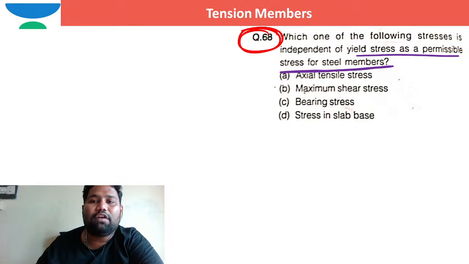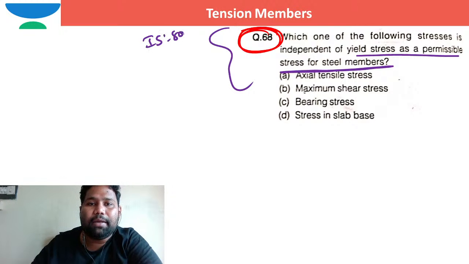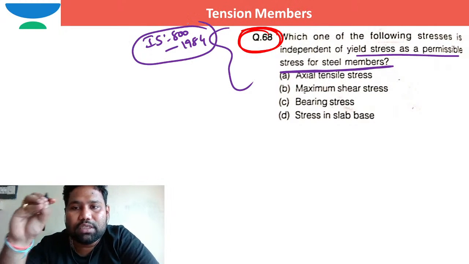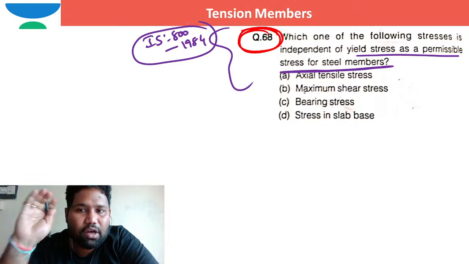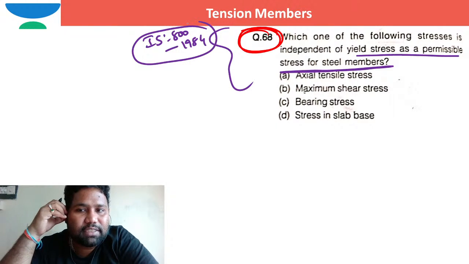I just want to convey the permissible stress for structural steel. If you refer to IS 800 1984, nowadays in IS 800 2007, all the stresses are dependent on yield stress, or some of the stresses are dependent on ultimate stress, right?